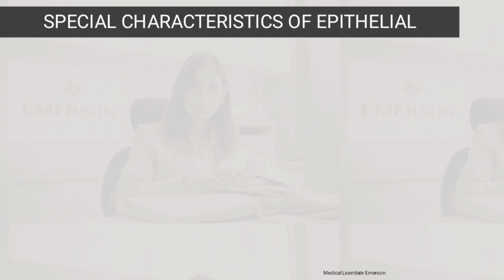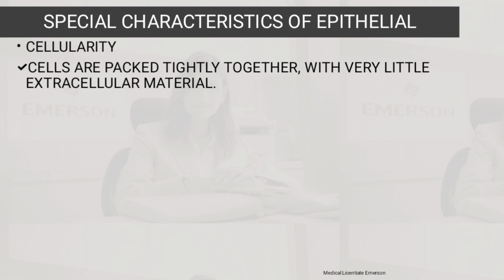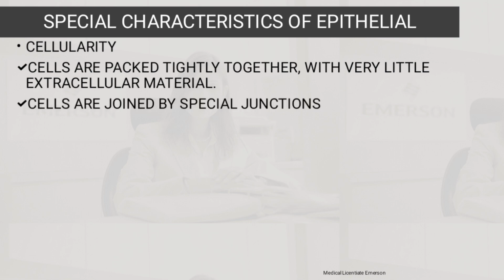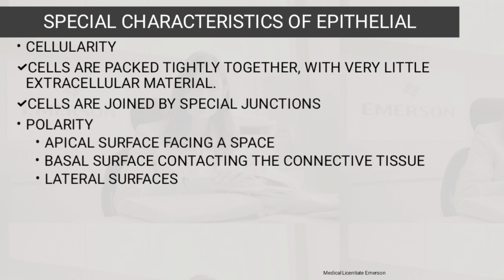Then the special characteristics of epithelium. There is cellularity, where the cells are packed tightly together with very little extracellular material. Then the cells are joined by special junctions, the ones we were talking about. In terms of polarity, there is the apical surface facing a space, the basal surface contacting the connective tissue, and the lateral surfaces as well.